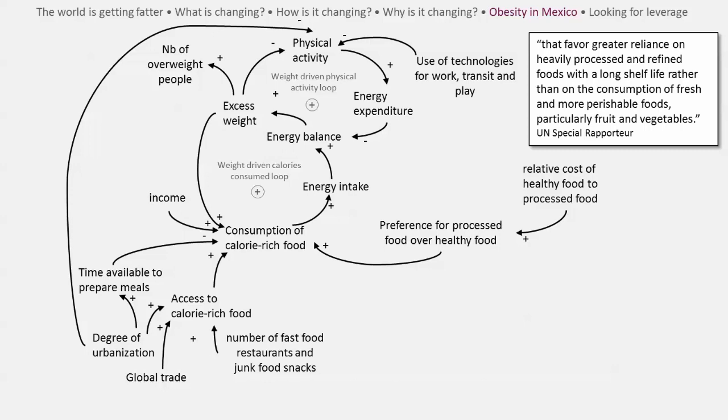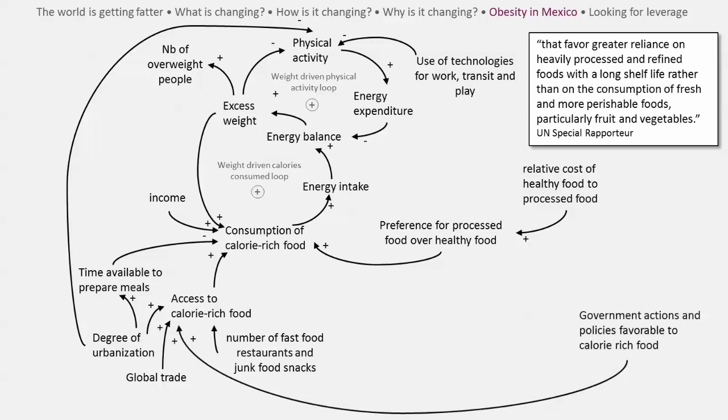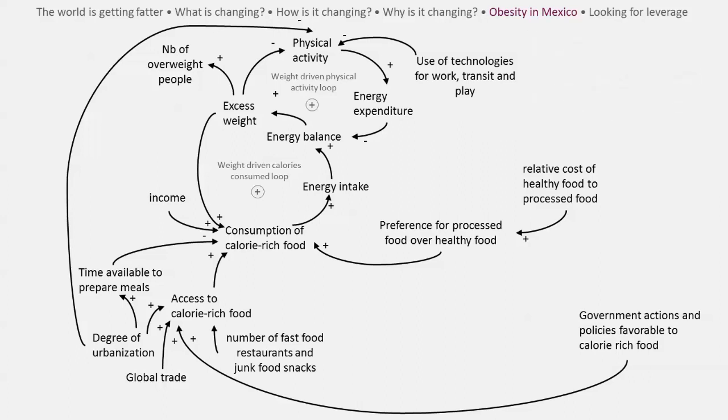We can add a new variable called government actions and policies favourable to calorie-rich food and link it to access to calorie-rich food. The article also reports that carbohydrates and fat-rich Mexican foods such as tacos, tamales and tostadas that were previously reserved for special occasions are now consumed much more regularly.